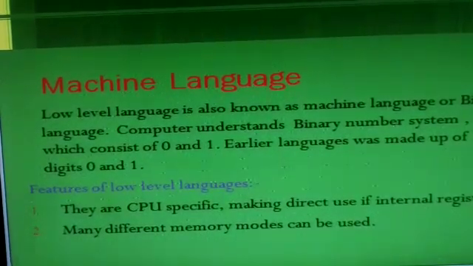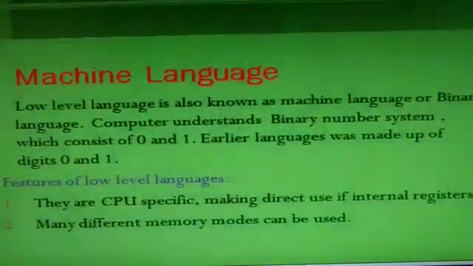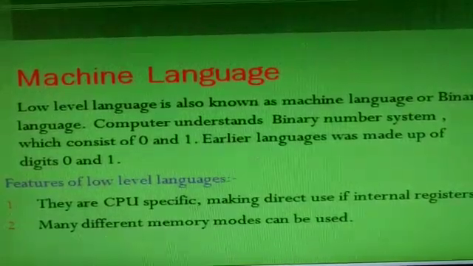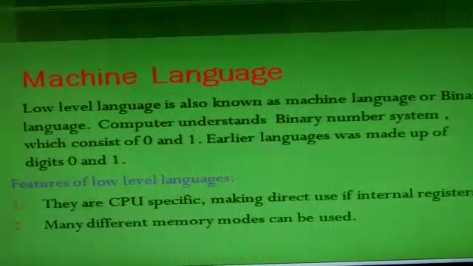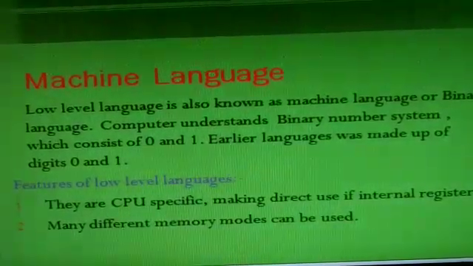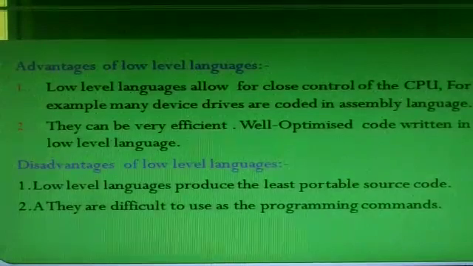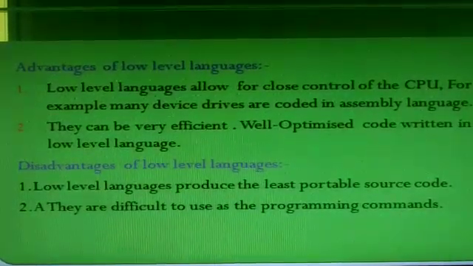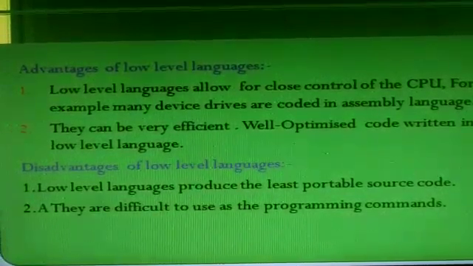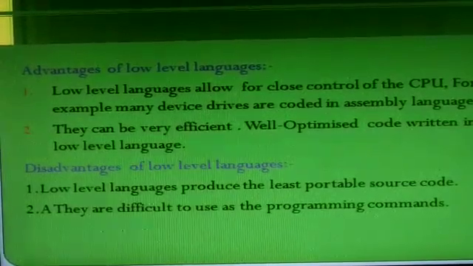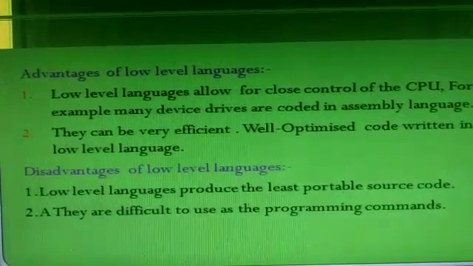These are the features of the low level language. Low level language is also known as machine language and binary language, and binary means 0 and 1 only. It is very difficult to write and understand also. Now, advantages of low level language are: low level language allows close control of the CPU. For example, many device drivers are coded in assembly language, and they can be very efficient. Well optimized code can be written in the low level language.